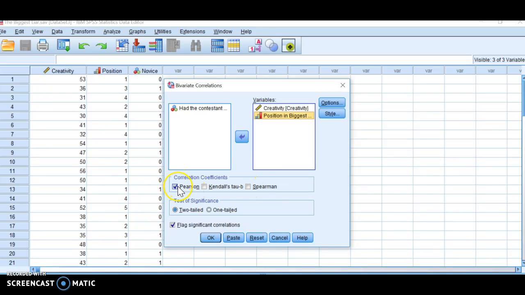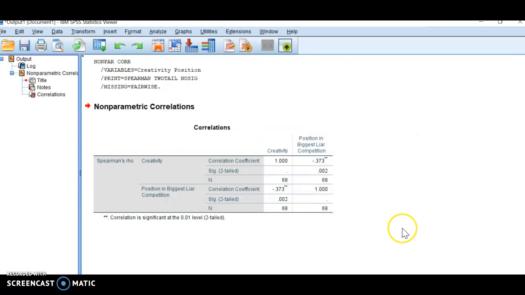So notice it's default to Pearson. I want to uncheck that, and I want to check Spearman, and everything else stays the same. You're going to click OK. And here's our output, and our output is interpreted exactly the same way as a Pearson.